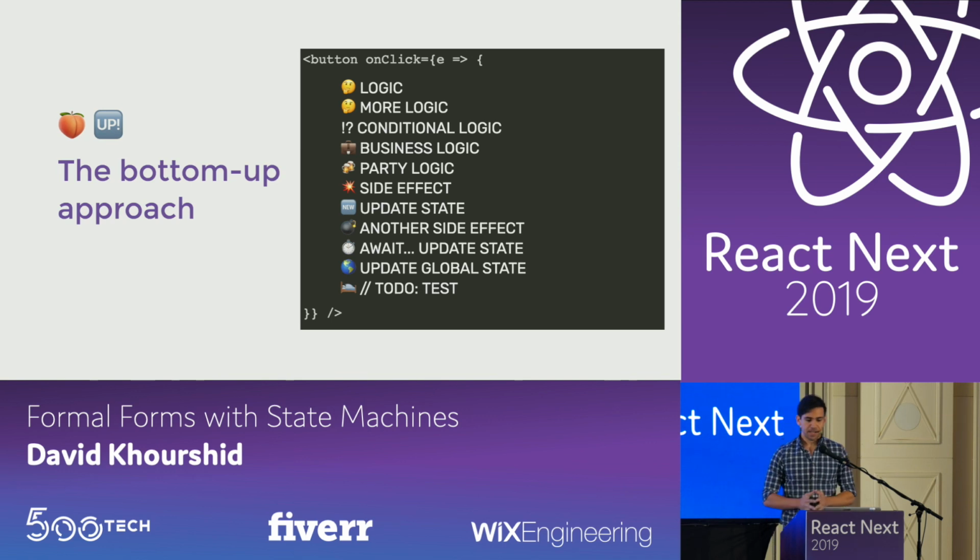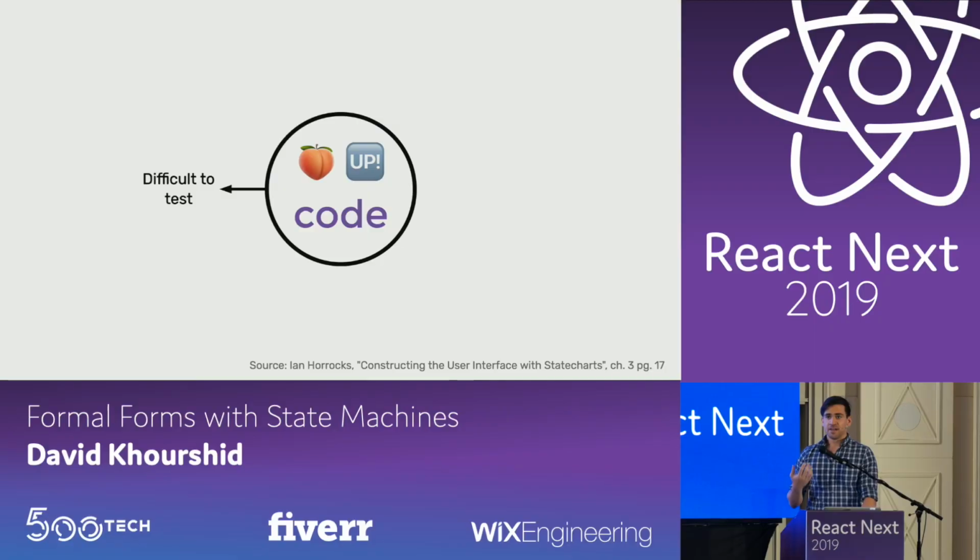So this is known as the bottom-up approach, where we stuff so much logic into our event handlers, and this is where complexity lies. We don't have a centralized place of handling our application logic. It's just spread out through all of our components and all of our events and just random areas of the app. And so this bottom-up code becomes very difficult to test because you are not entirely sure what's happening in your app. It's also difficult to understand because you cannot communicate clearly to another developer, much less a designer or your manager or any other stakeholders, what's going on in your app.